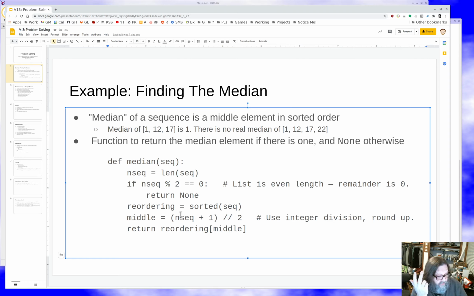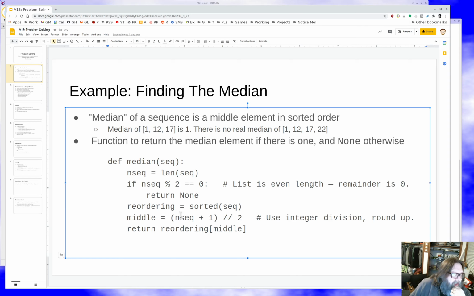And so does this work? For a 3-element list, n equal to 3. 3 plus 1 is 4. Divided by 2 is 2. No, I'm off by 1 here. Interesting. Interesting. So I've got a bug. That's interesting and worth thinking about.